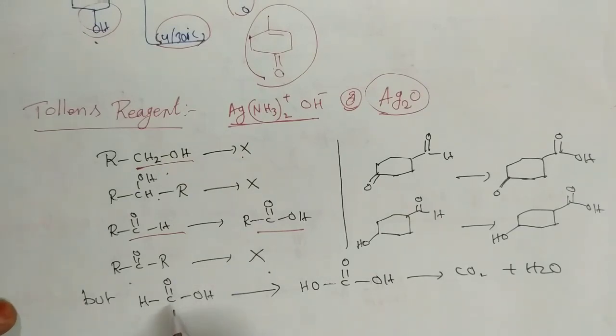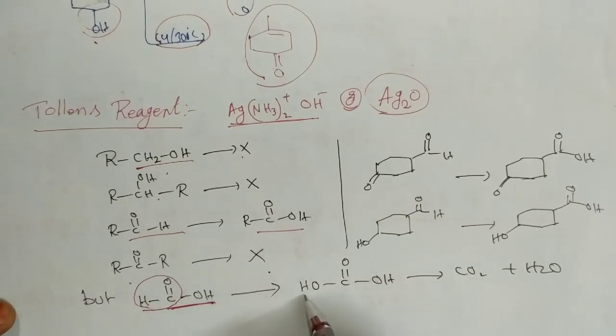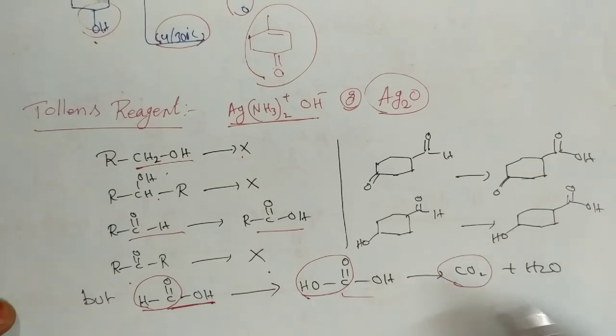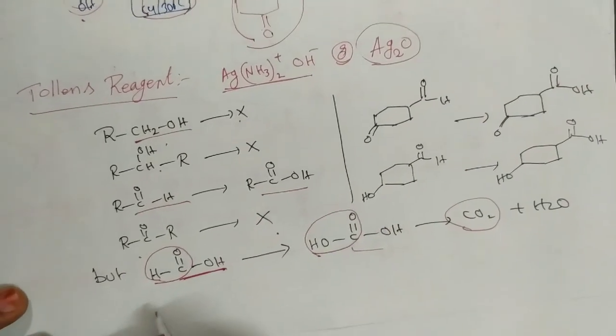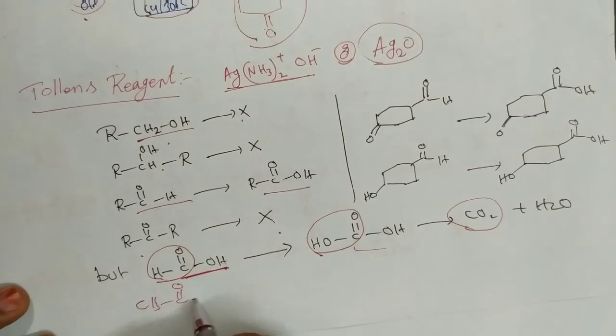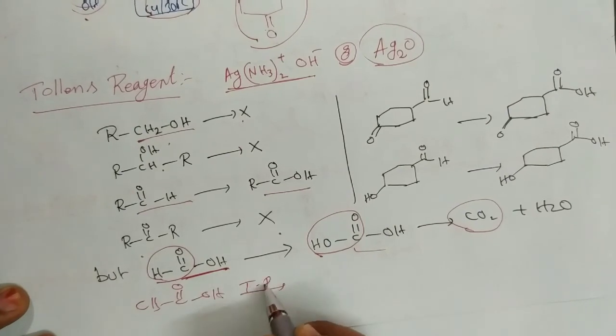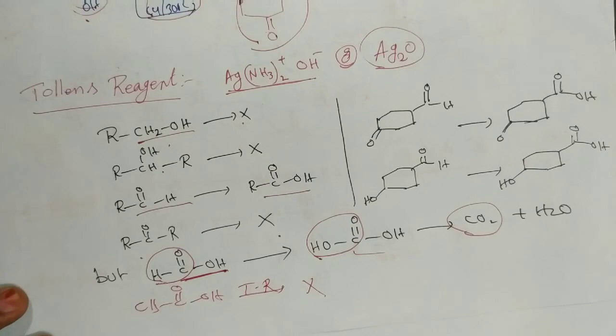Okay, so in this case, formic acid can be further oxidized because of the presence of the aldehyde group. This one is converted to the acid group. Finally it is decomposed to CO2. The carbonic acid is nothing but aqueous CO2. So only formic acid can be oxidized. Suppose acetic acid is not oxidized. Acetic acid on reaction with the Tollens reagent, there is no further reaction. Only formic acid can react with the Tollens reagent because of the presence of this aldehyde group.